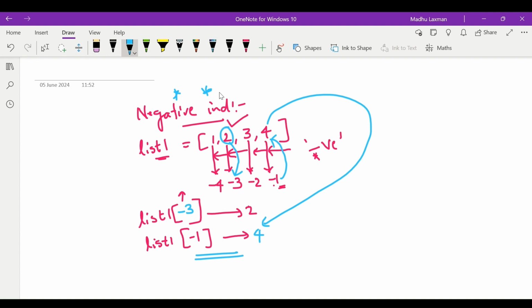Now we'll go to the coding section and we'll see how we can access the elements by using negative indexing, the way we accessed them here.